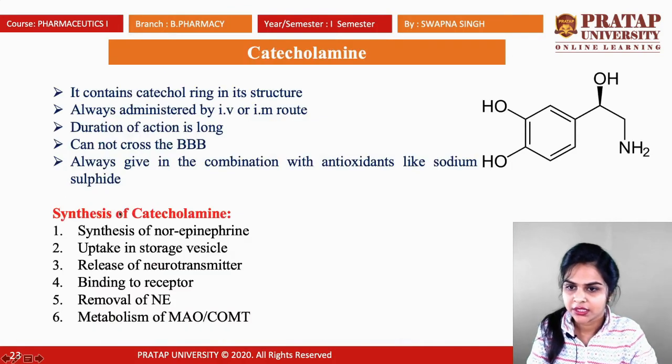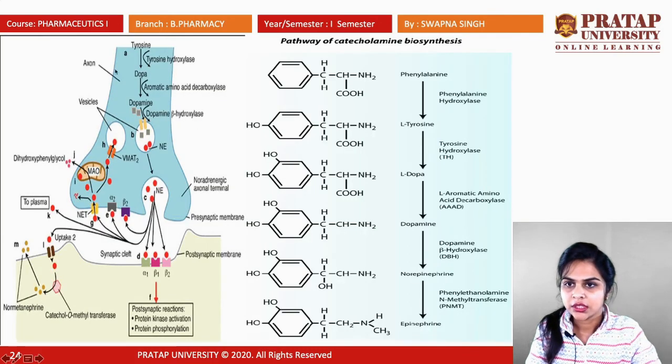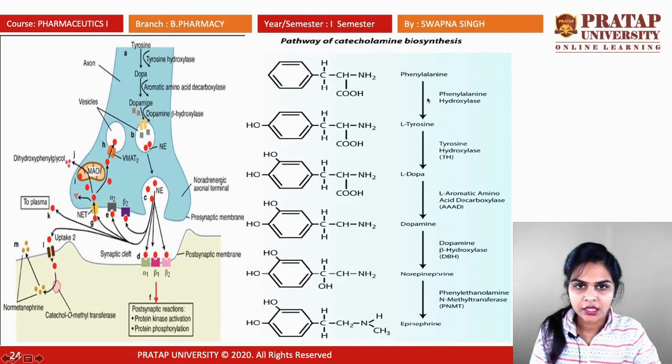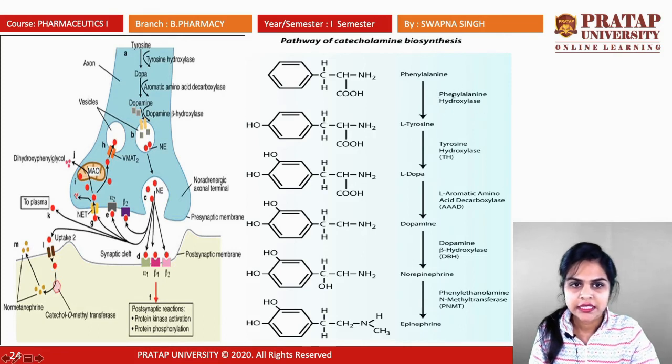The first step in the synthesis of catecholamine is the synthesis of norepinephrine. This is the biosynthesis pathway for catecholamine. The precursor for the biosynthesis of catecholamine is phenylalanine. From phenylalanine, by using the enzyme phenylalanine hydroxylase, it will convert into L-tyrosine. Hydroxylase means one hydroxyl group is added to phenylalanine, and it is known as L-tyrosine.